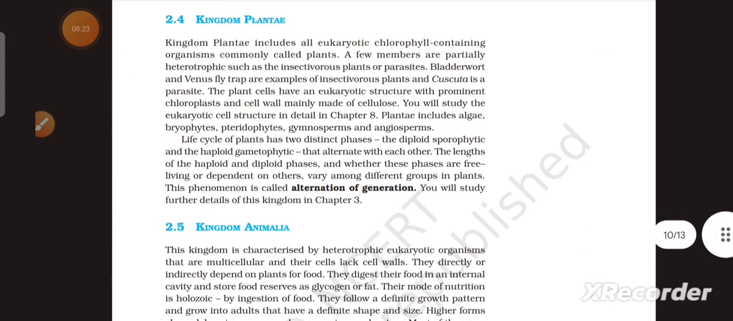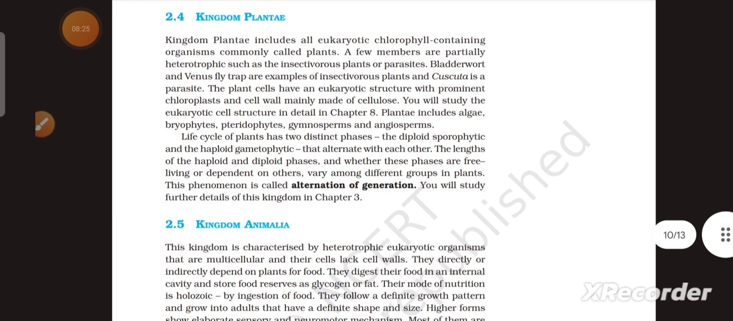All eukaryotic chlorophyll-containing organisms, commonly called plants. A few members are partially heterotrophic, such as insectivorous plants or parasites. Bladderwort and Venus flytrap are examples of insectivorous plants, and Cuscuta is a parasite.